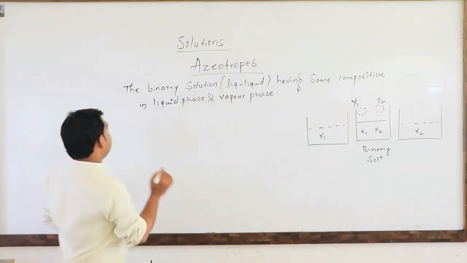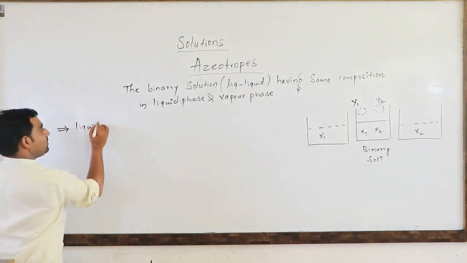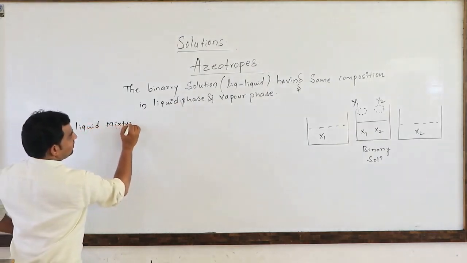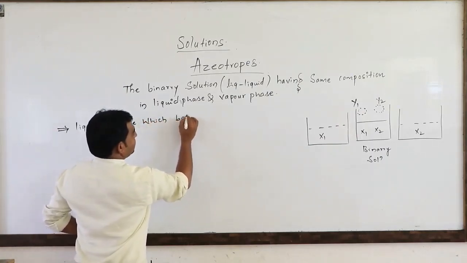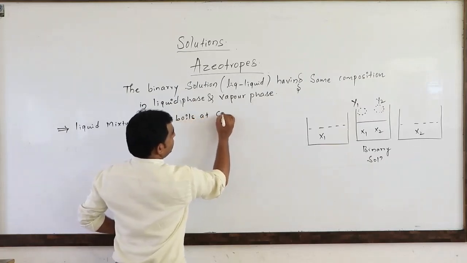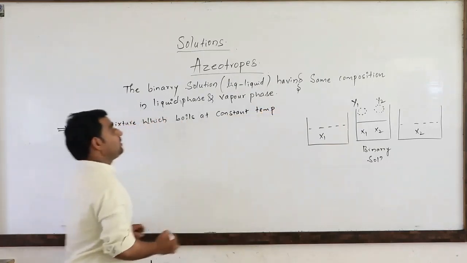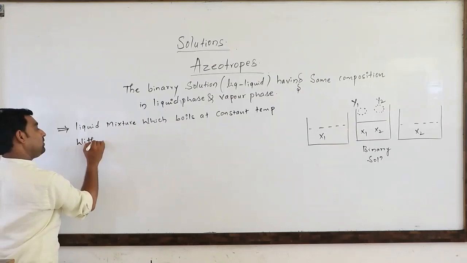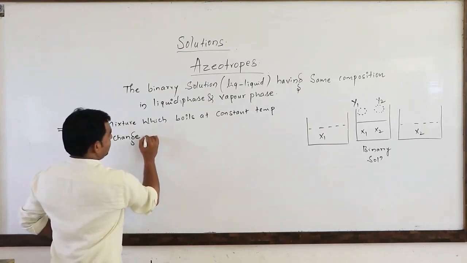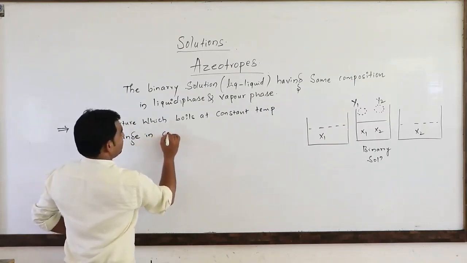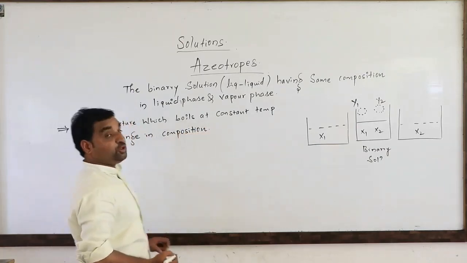Here we can define it like this also: a liquid mixture which boils at constant temperature, very important, constant temperature, without change in composition, is called an azeotropic mixture.